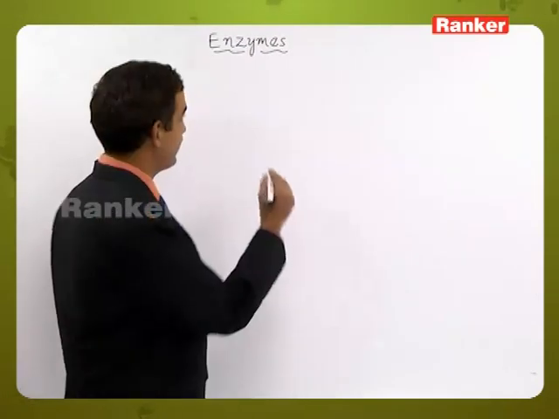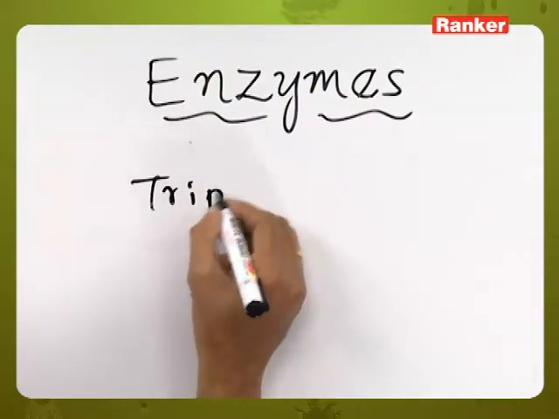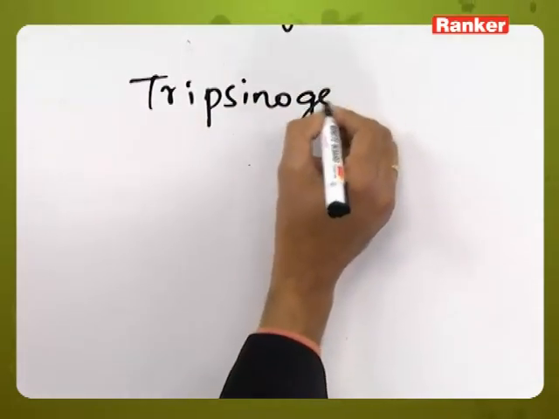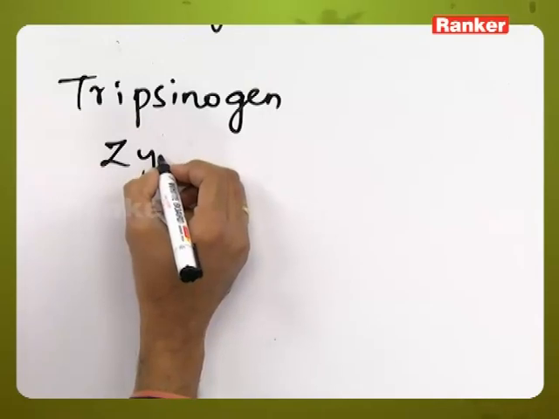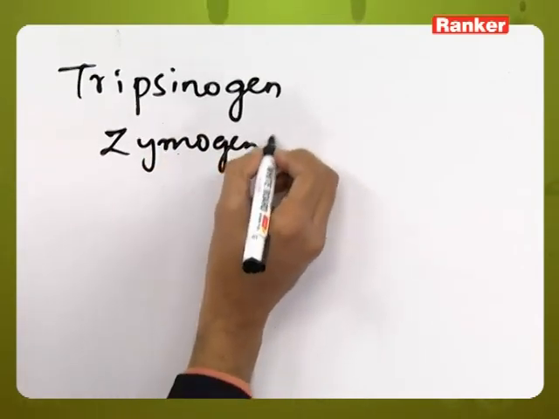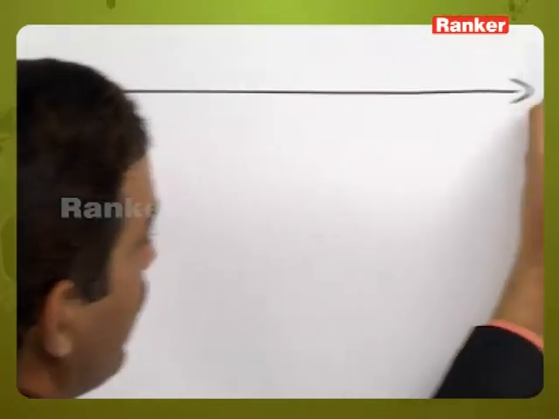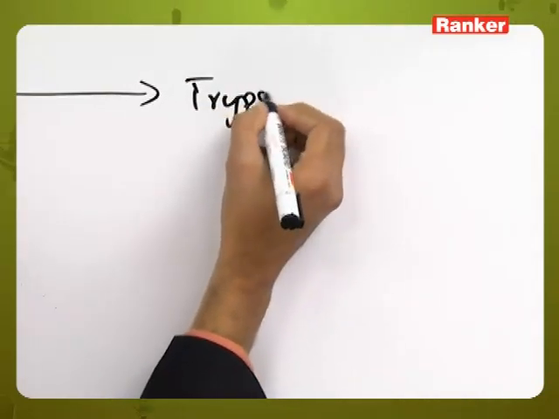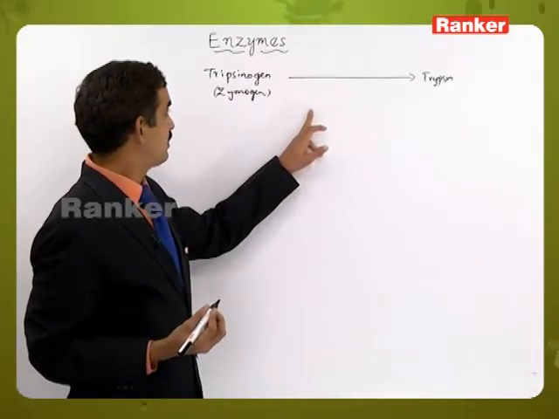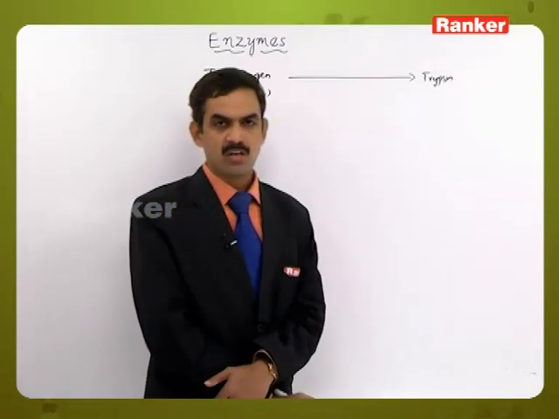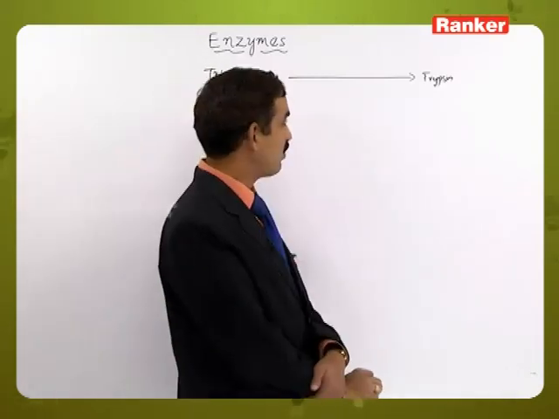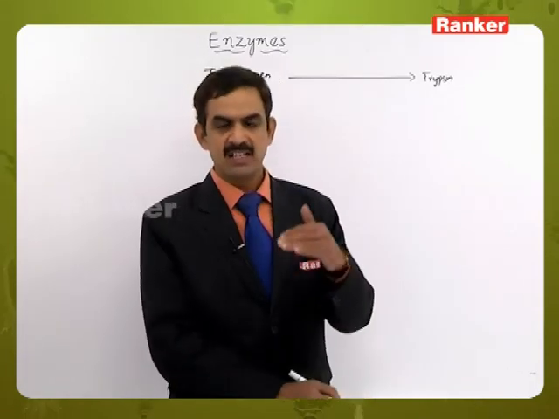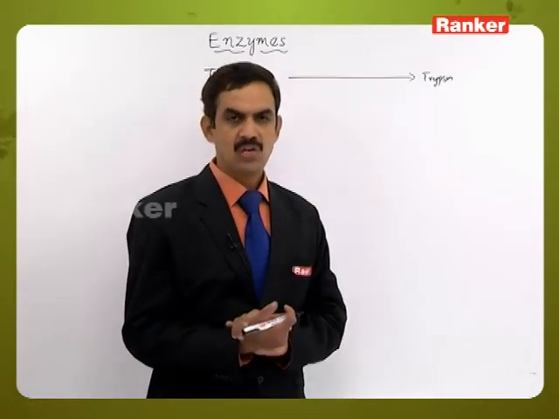One example here is trypsinogen, a zymogen. Here it is converted into trypsin. This trypsinogen is an inactive, or we can say proenzyme, molecule. It has to be converted into trypsin, and only then will it participate in the process of digestion.